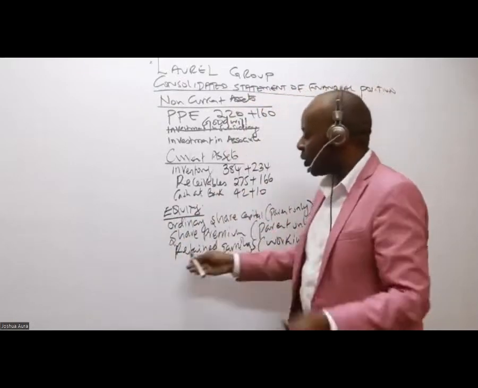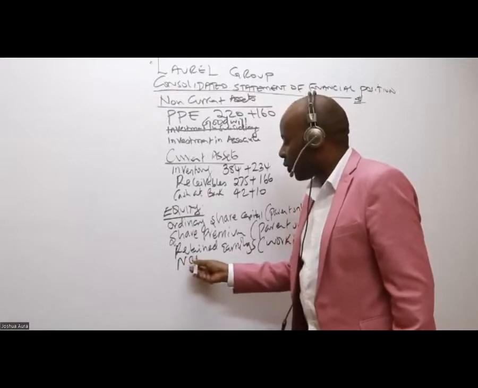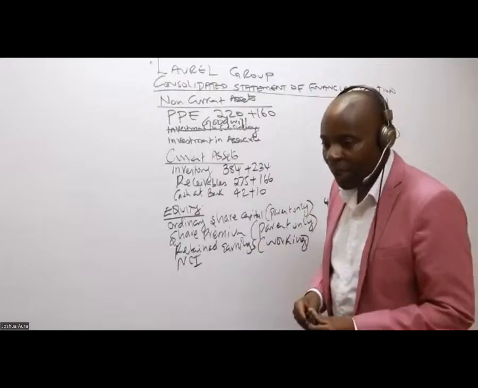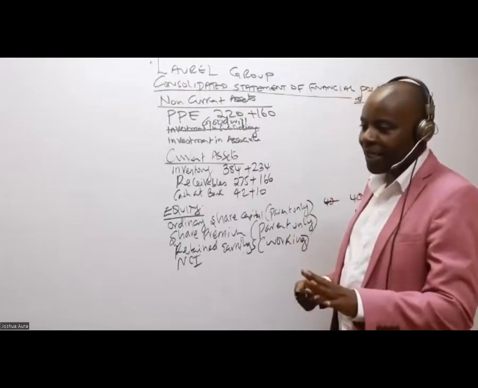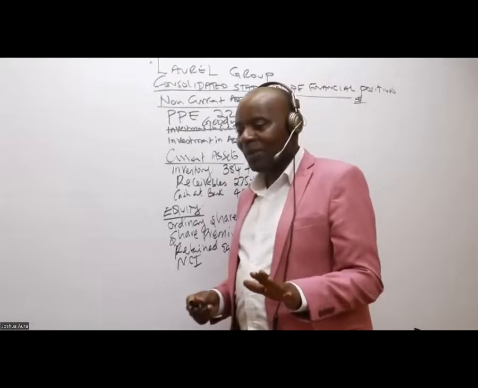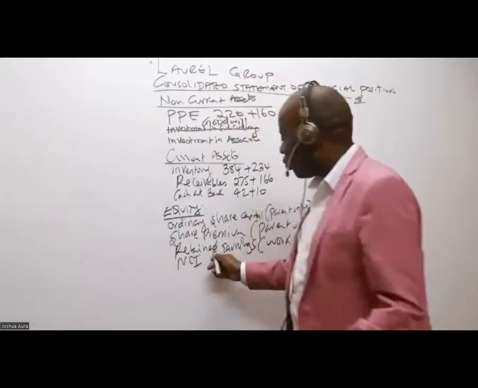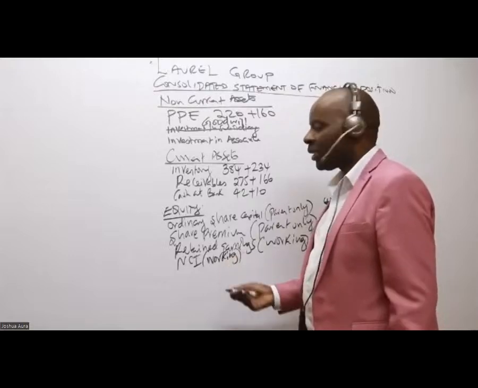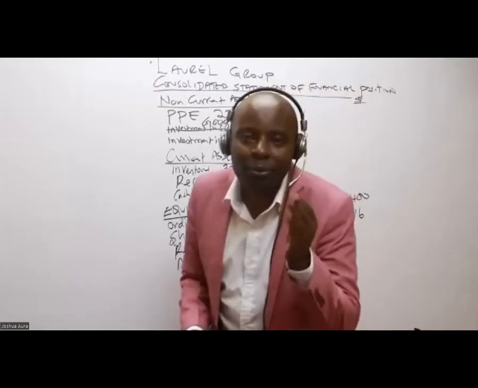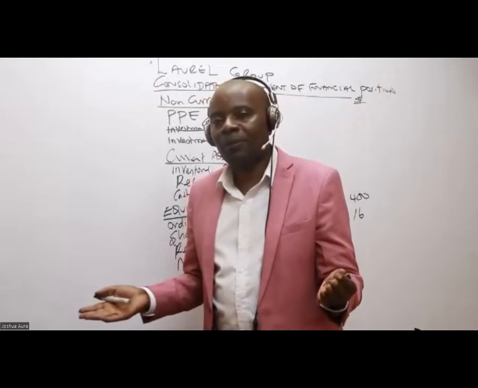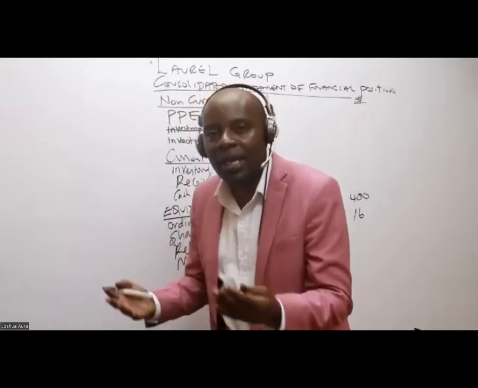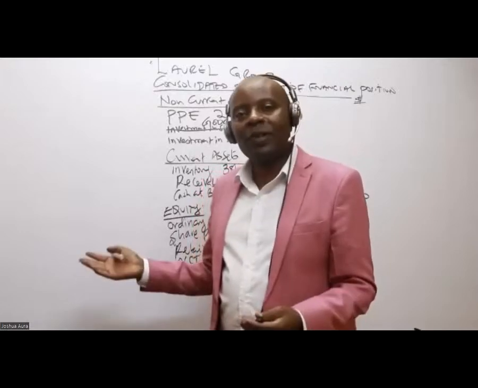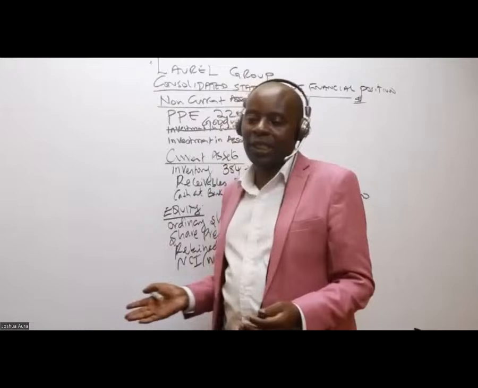It's a new kid. You write here, NCI. Please write in full. Non-controlling interests. It has to be a baby girl. So NCI, we shall do a working for this. I may not even get time to do the working, but it's important to demonstrate broad and deep understanding of the subject. By just writing the name here, somebody may have some sympathies. I mean, it's about scaring. You can even scare this examiner just by putting some of these things there.